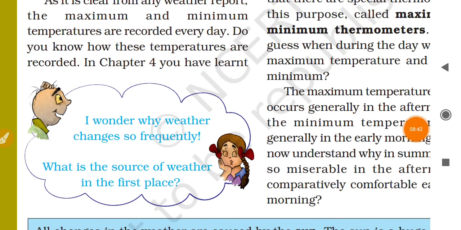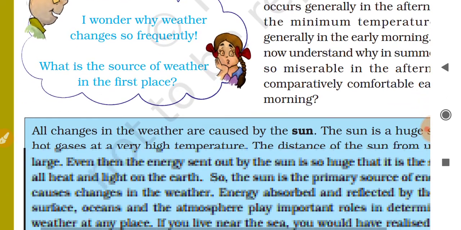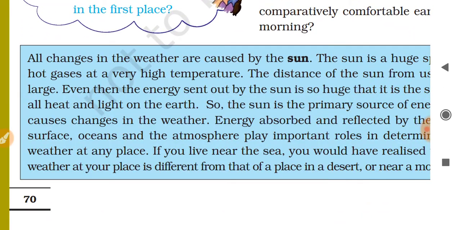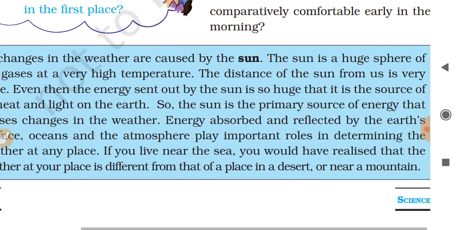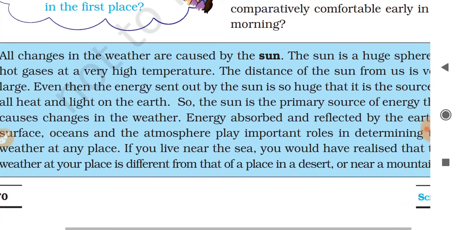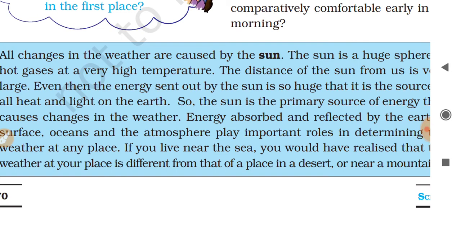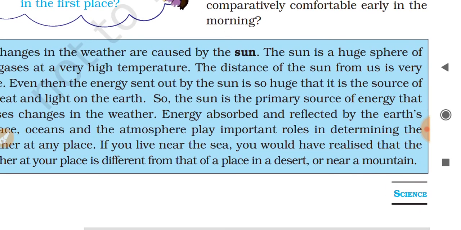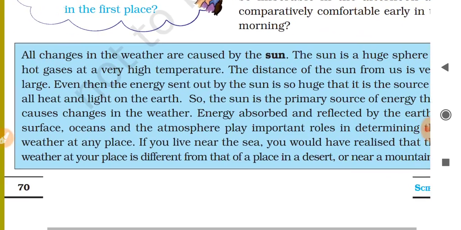Now you may also wonder why weather changes so frequently and what is the source of weather in the first place. All changes in the weather are caused by the sun. The sun is a huge sphere of hot gases at a very high temperature. The distance of the sun from us is very large.